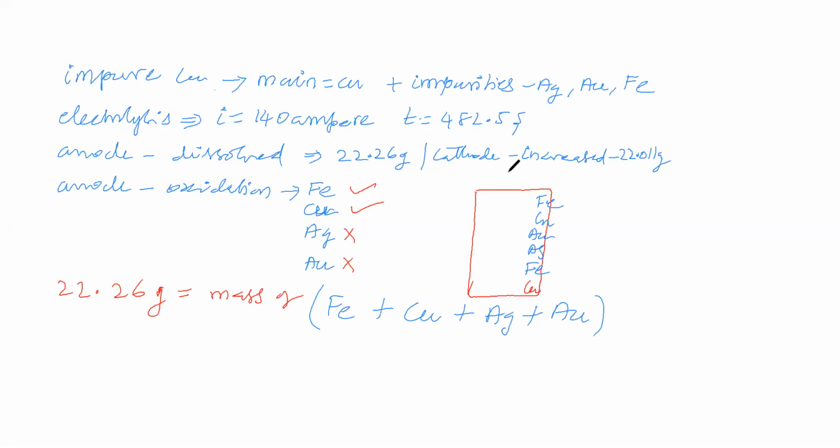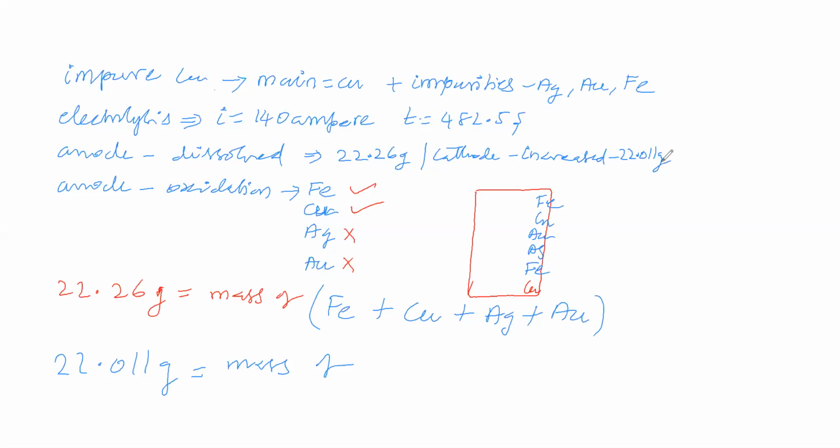What is deposited? What mass is deposited? 22.011 gram is deposited. So 22.011 gram is the mass of what? One student says copper. Now, at the cathode, what is possible? Reduction. At the cathode, only reduction is possible, meaning copper ion undergoes reduction. That alone is possible. So, at the cathode, what is the product? Copper.